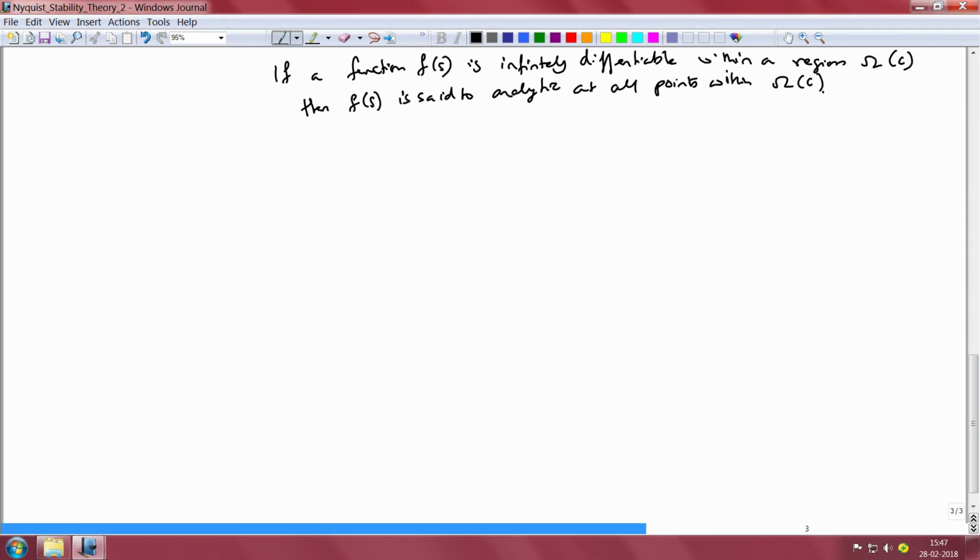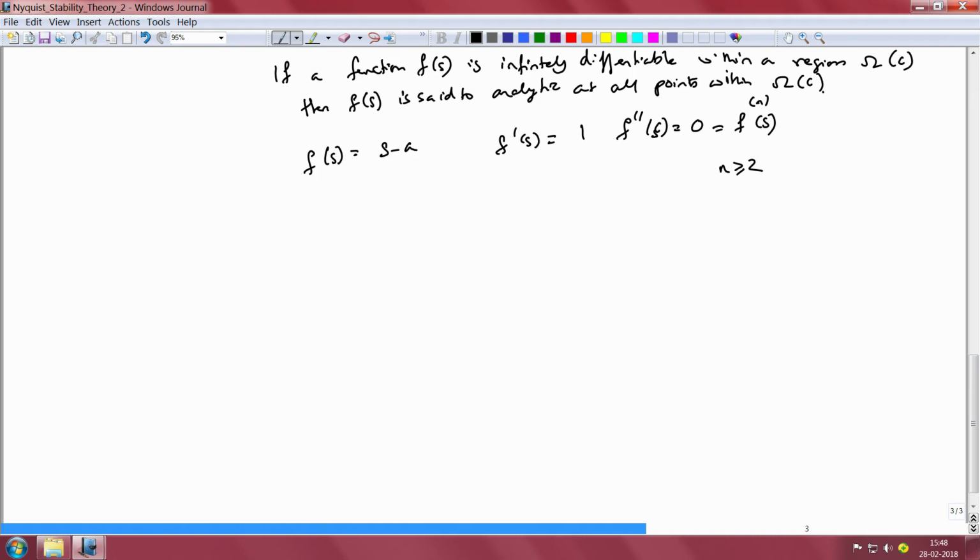C. So what are some examples of analytic functions? If you take f of s to be equal to s minus a, then we see that f prime of s is equal to 1, f double prime of s is equal to 0, and that is equal to all other derivatives of s for n greater than or equal to 2.